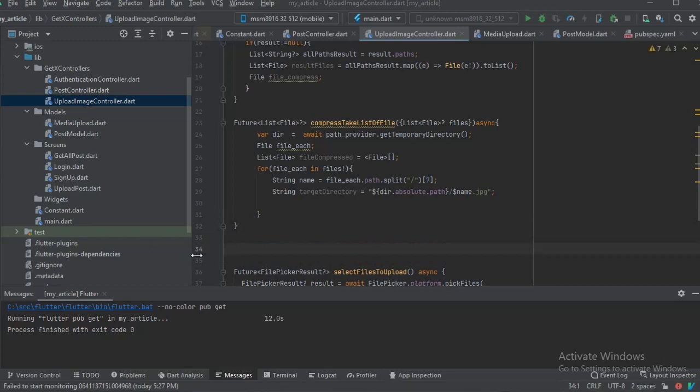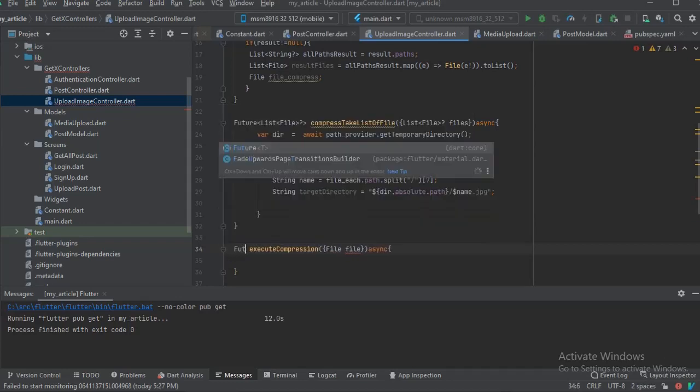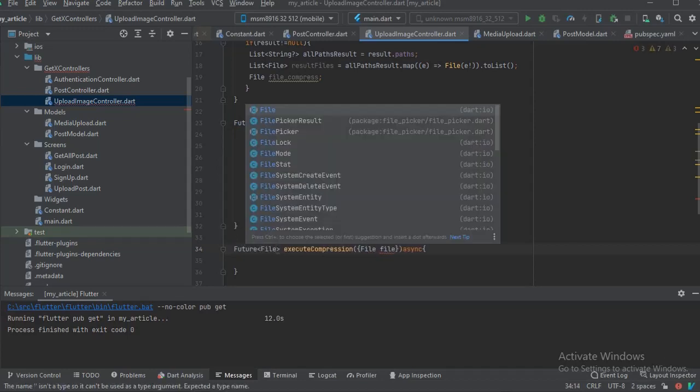Okay. So the function is going to be called execute compression here, and then all you're gonna do is take in a file, and then it's gonna be asynchronous, and it's going to return a future. The future is going to be a compressed file, but this file is going to be compressed.